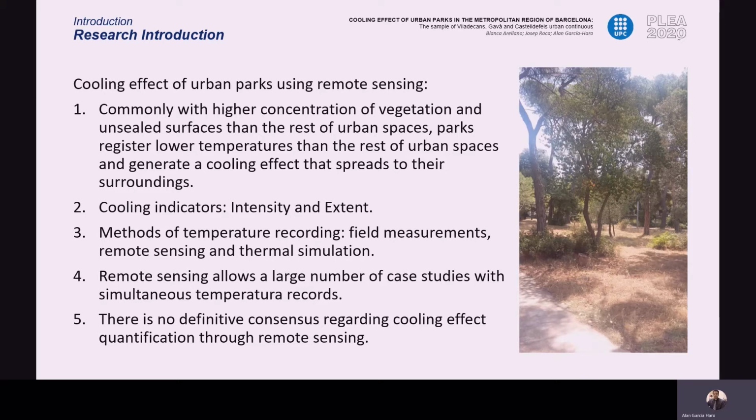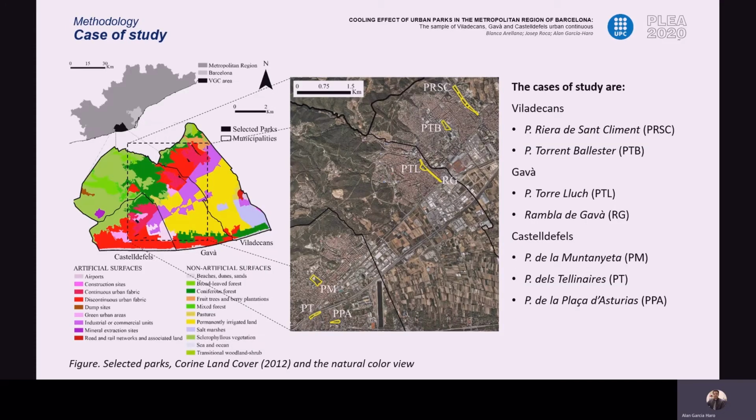sensing thermal data. This effect is mainly quantified through two indicators: the intensity, which is the difference in temperature between the urban areas and the park, and the extent, which is the distance that the climatic effect of the park reaches on the urban surroundings. We selected 7 urban parks.